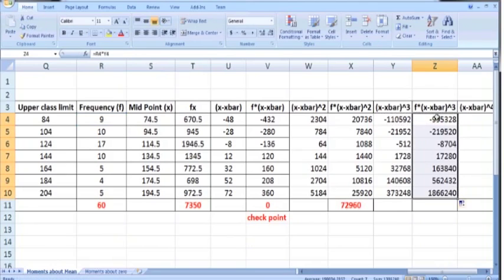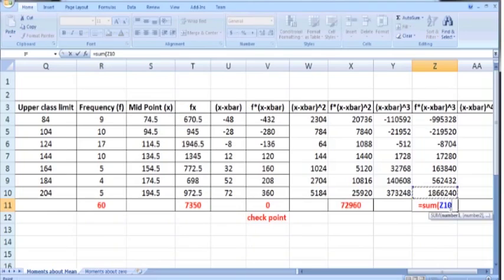So these are the f times (x minus x bar) cubed. So next add up all these entries. In order to find the sum, we can use again the Excel built-in function, which is the sum function. So just put an equal sign here at the end. So sum of all these numbers, sum of Z4 to Z10. So this will give us summation f times (x minus x bar) whole cubed.